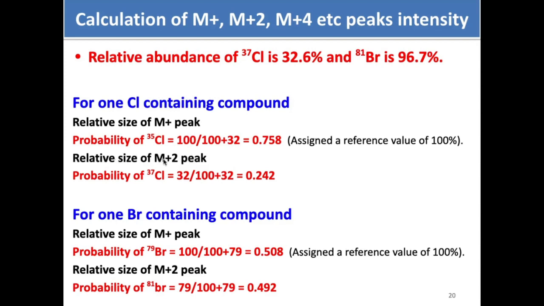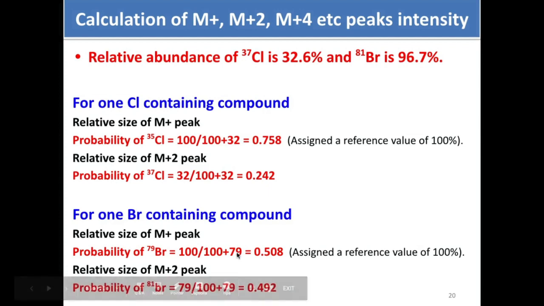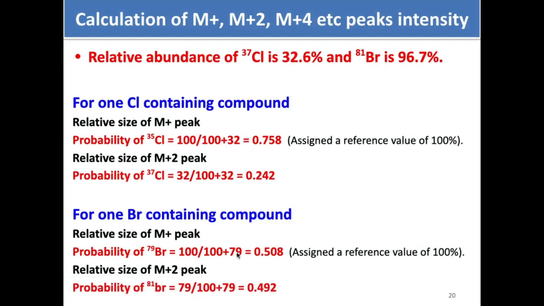Relative size of M plus 2 peak, because it contains one Cl, M plus 2 is 37, so 32 divided by 100, 32. So the ratio is almost the same. For 1 Br, probability of Br 79, 100 divided by 100 and 79, 97.